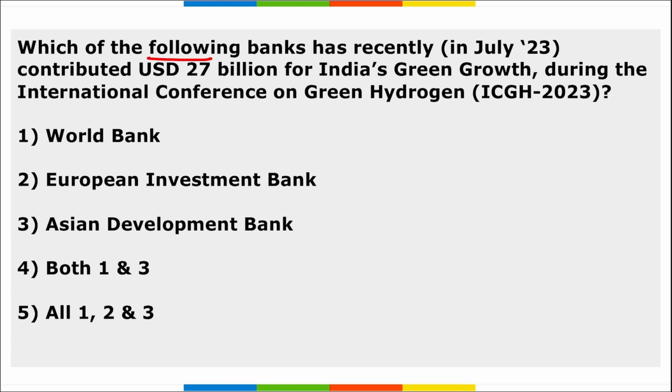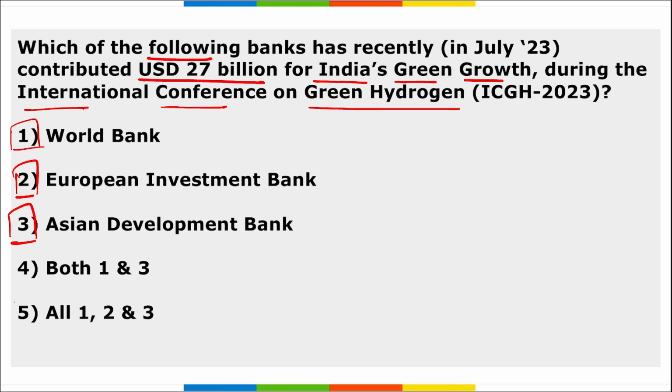Next, which among the following banks has recently contributed $27 billion for India's green growth during the International Conference on Green Hydrogen? There are three options, right? World Bank, European Investment Bank, and Asian Development Bank. So all these three recently contributed $27 billion for India's green growth during the International Conference on Green Hydrogen.